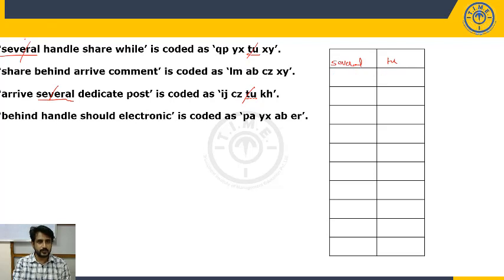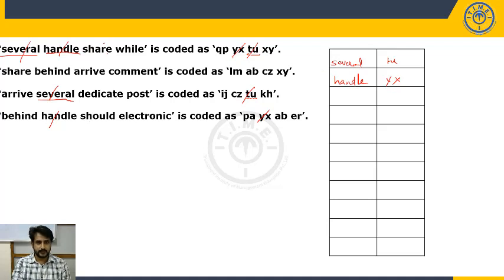Now move to the term handle. Do we have it in the second statement? No. Third? No. Fourth? Yes. Is only handle common in the first and fourth? Yes. Share and while we don't have. So only handle is common. In the first and fourth statements, what is the only common code? YX. So we can confirm that the code for handle is YX. You know this procedure. You know how to solve this kind of question.